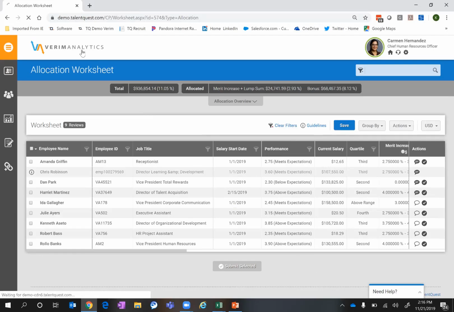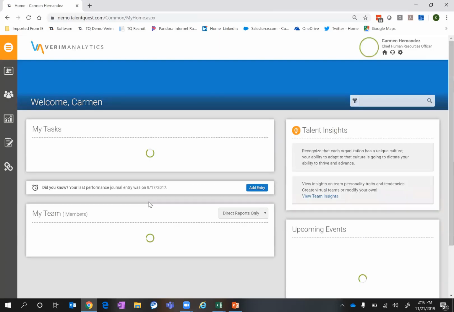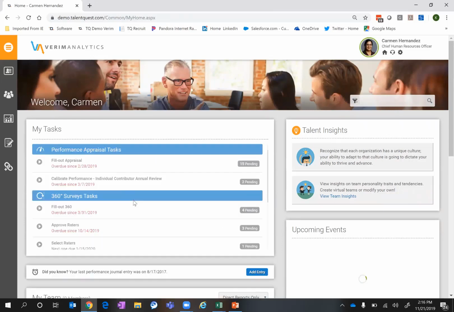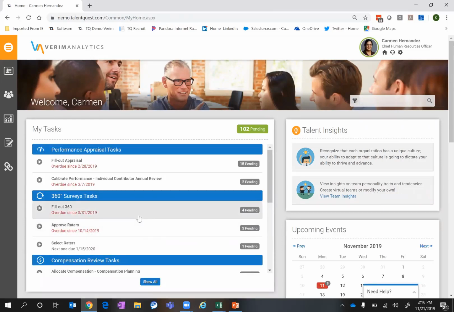Okay, so let's say we've made all those changes, we've submitted it, and then maybe that's going to roll up for approval. And the approval worksheet is going to look very similar to the allocation worksheet. It's just going to contain more rolled up data. And again, allows me as that higher level approval to review it, make any changes, tweaks, and then ultimately submit it.